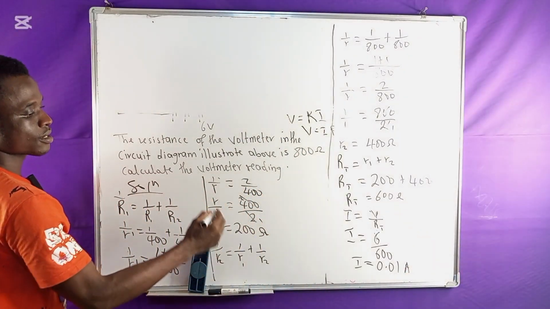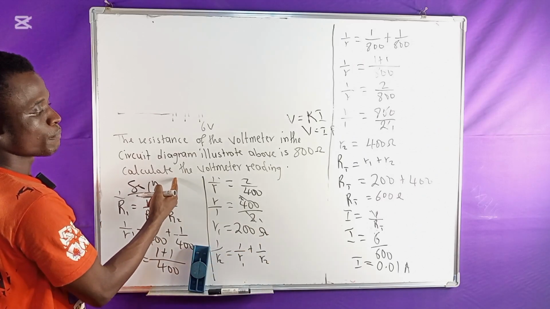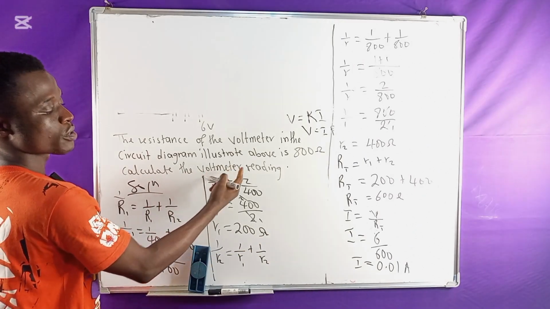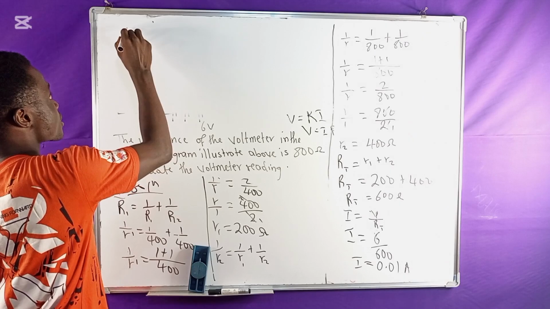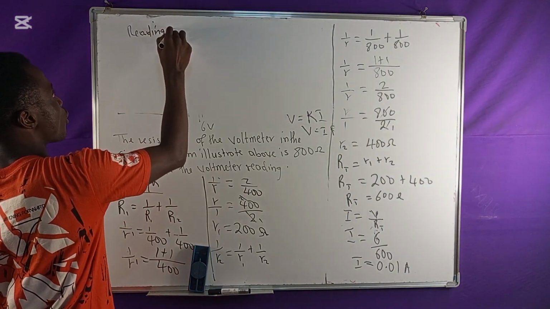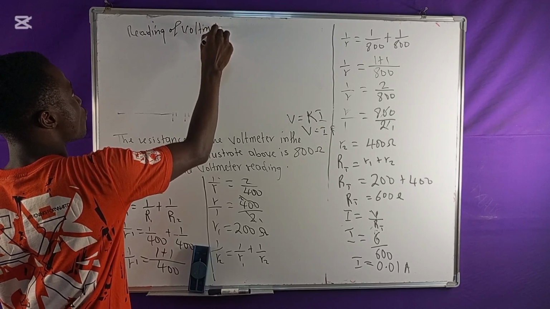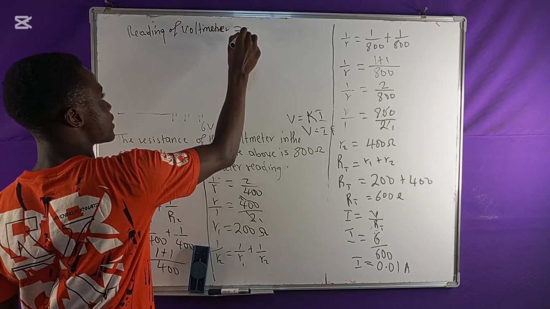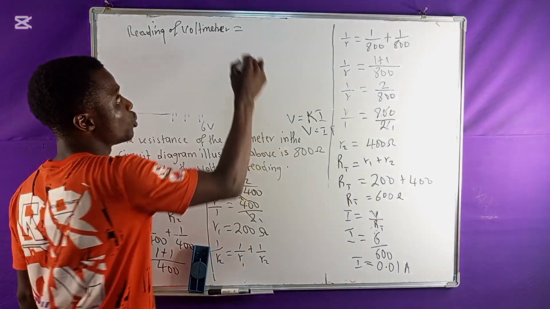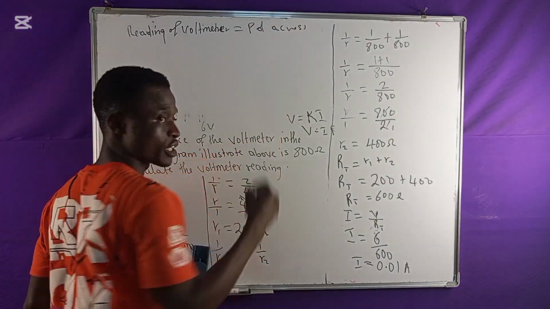So the next thing is because we are not just asked to find the current, we are asked to find the voltmeter reading, right? That means the reading of the voltmeter. Then always, the reading of the voltmeter is equal or proportional to the potential difference across the circuit.